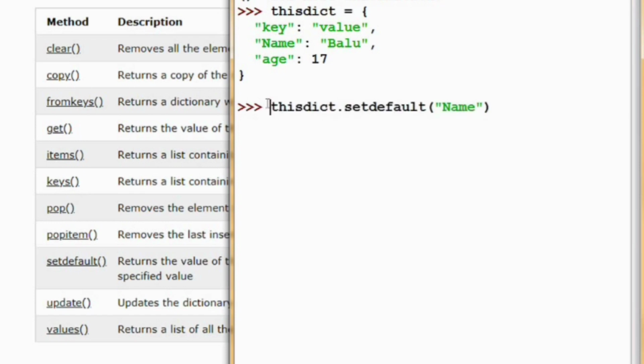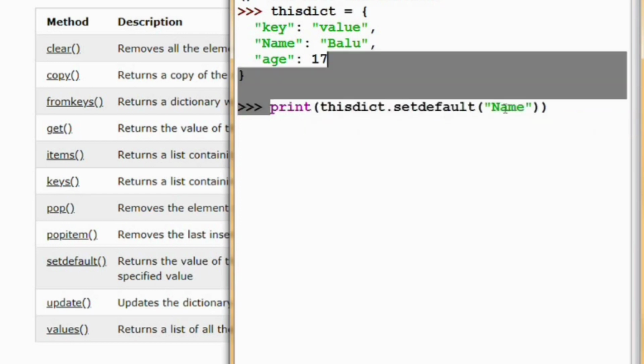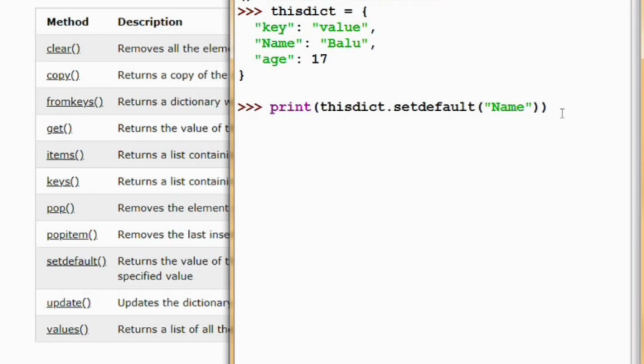So in this way I have specified the name. This is one way of using setdefault. Now the key name already exists in the dictionary. So now I am pressing enter, the value will be printed. So in this way also you can access the element.